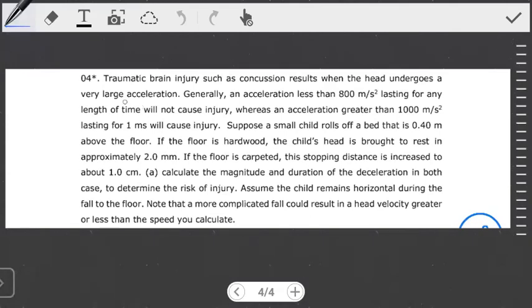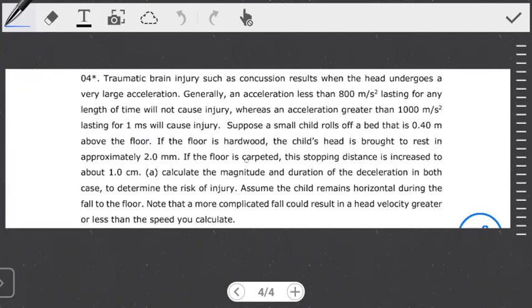Here they're saying the traumatic brain injury such as concussion results when the head undergoes a very large acceleration. Generally, an acceleration less than 800 meters per second squared, lasting for any length of time, will not cause injury, whereas an acceleration greater than 1000 meters per second squared, lasting for 1 millisecond, will cause injury. Suppose a small child rolls off a bed that is 0.4 meters above the floor.